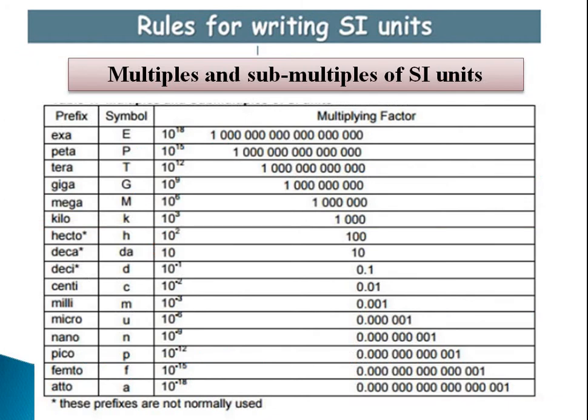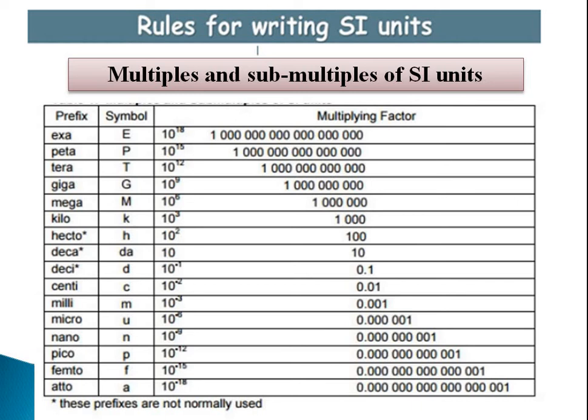Then, multiples and submultiples of SI units. As I said initially, SI units are easily convertible. They are accepted worldwide, and the smallest quantity as well as the largest quantity can be measured with the help of SI units. So here it shows the conversion.